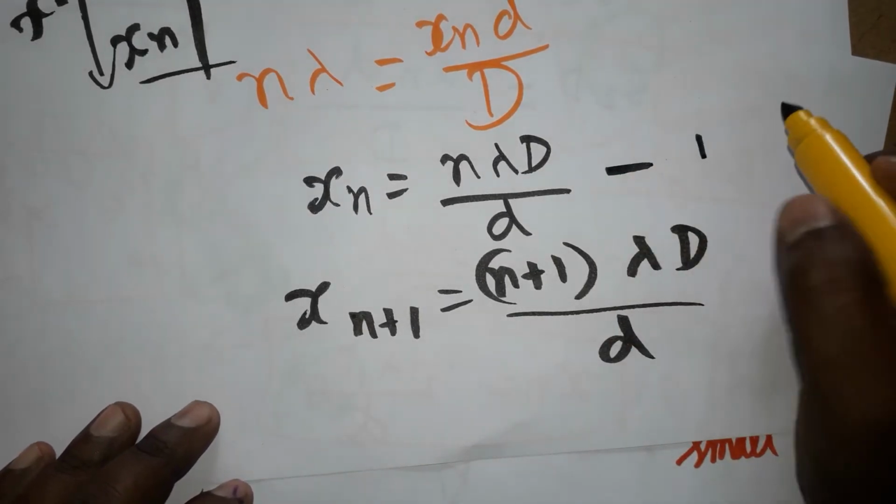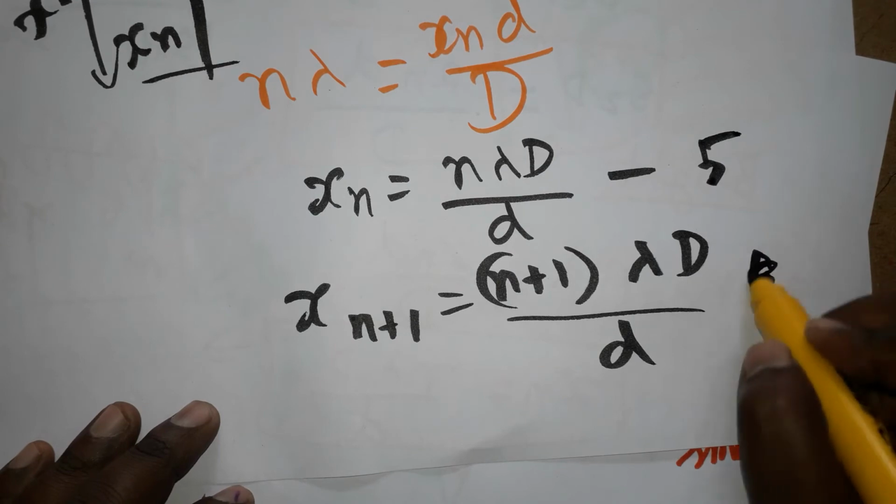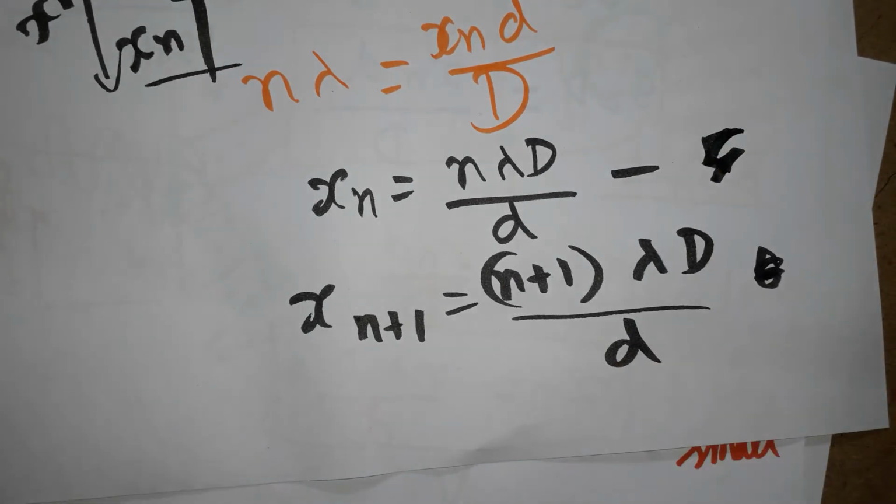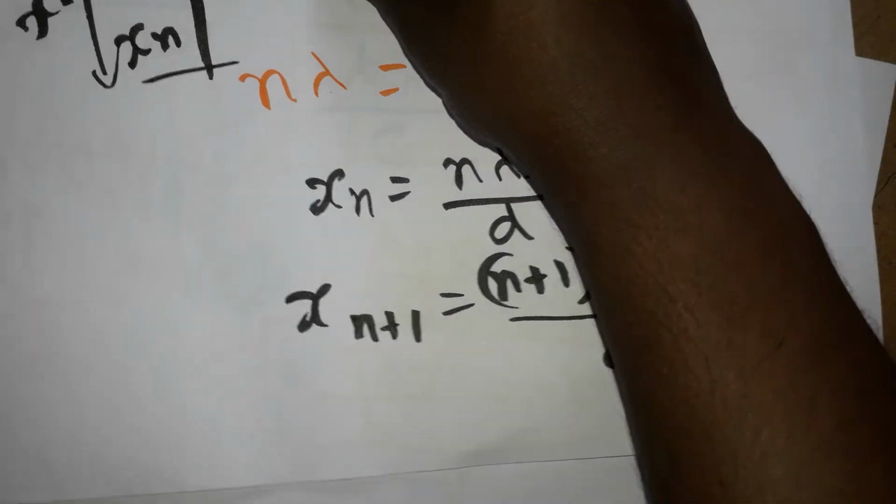We have two brights. If it is the fifth bright, then this is the sixth bright, like that. In between two brights, one dark will be there, and that dark thickness is what I am going to find. When we subtract two brights, we get the dark thickness in between.